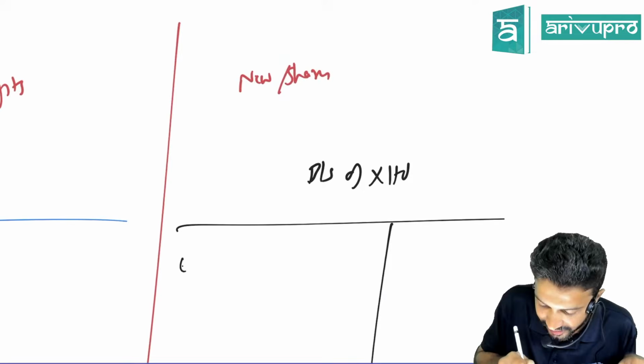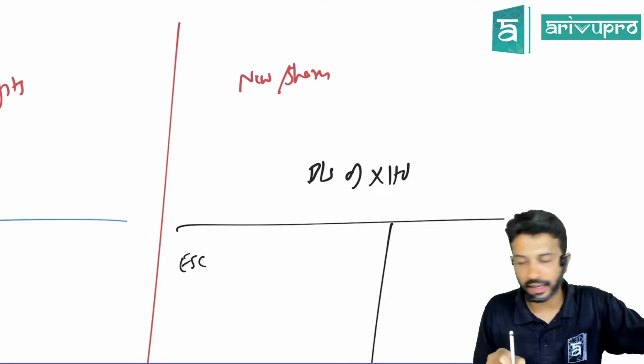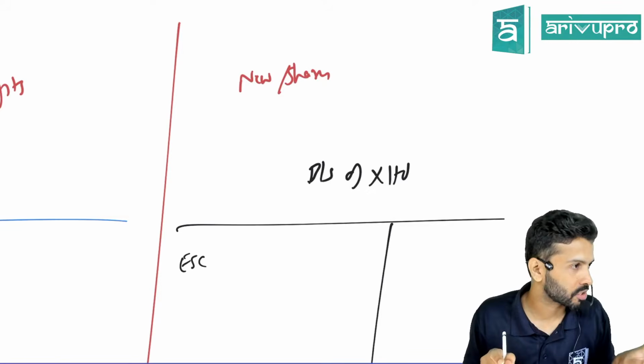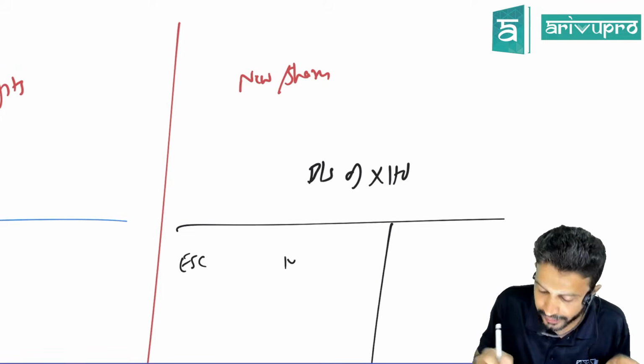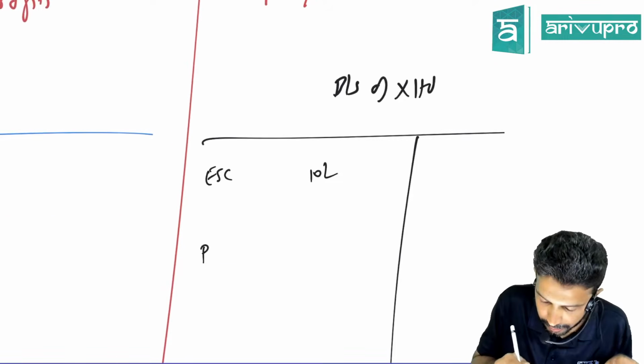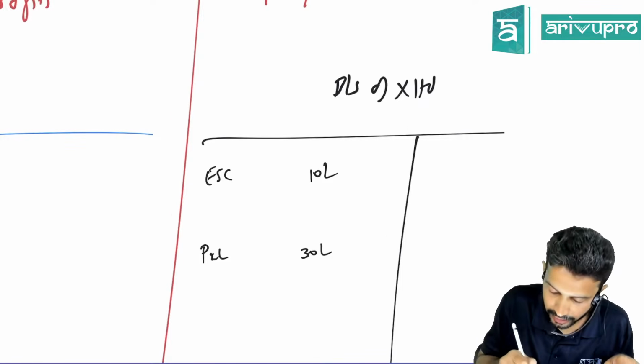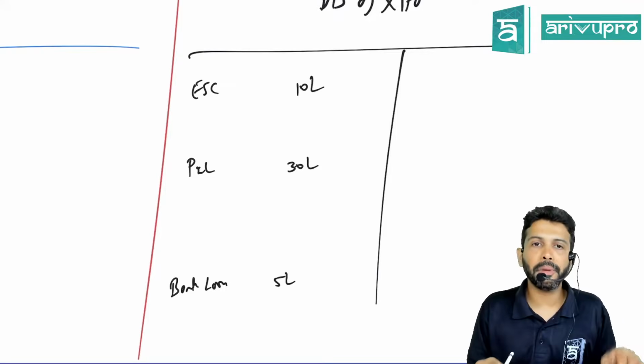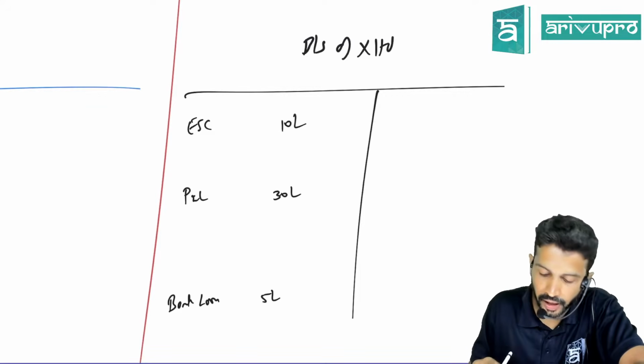Look at this, people. Equity share capital. I'll give you another example. If you have got the previous example, you will tell the answer for this question. Let's see. Equity share capital still 10 lakh, P&L balance still 30 lakh, bank loan balance still 5 lakh. The company is doing a buyback. They are doing 100% buyback.